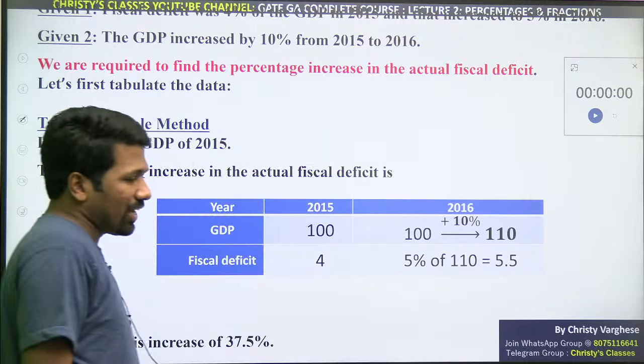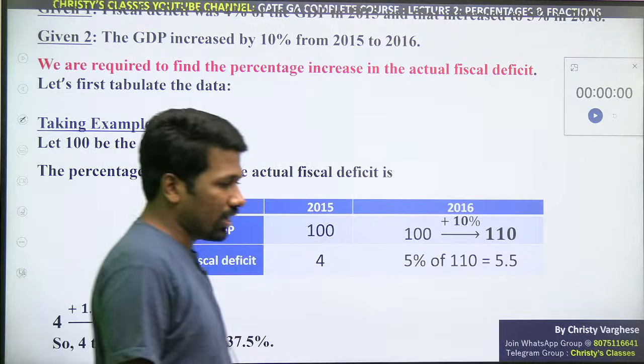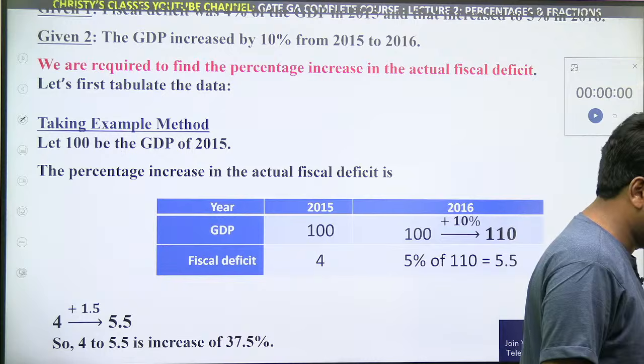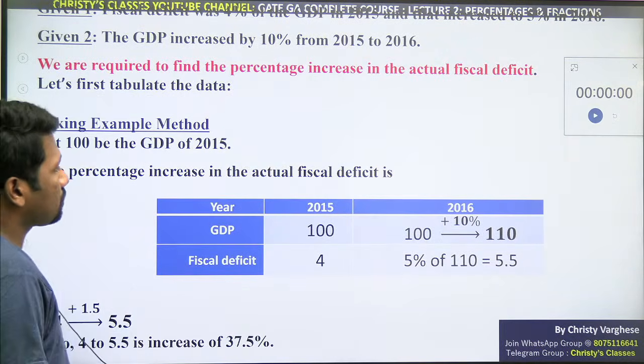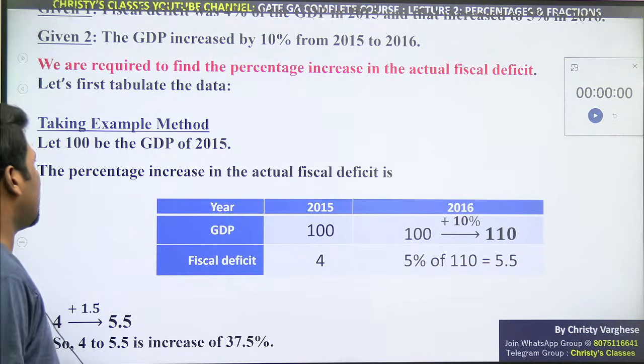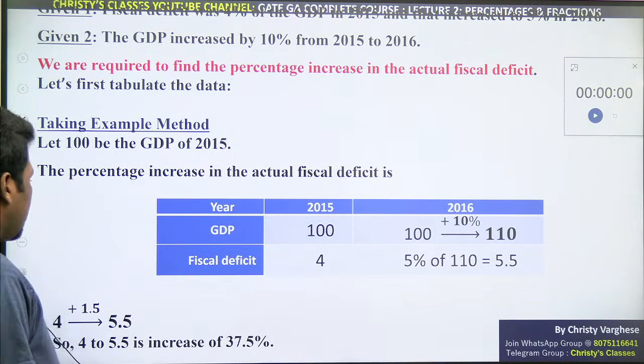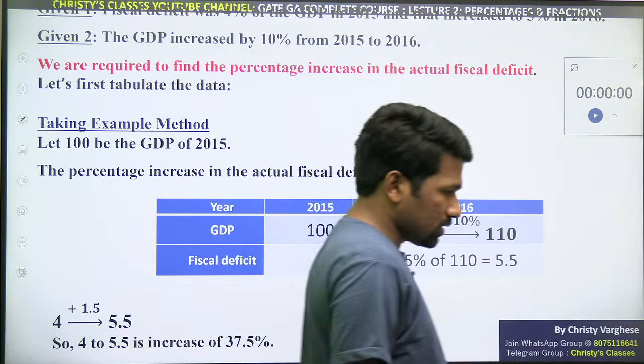First tabulate the data. Taking example method use kiya. First we use taking example method to simplify the question. After that, mental arithmetic use kiya, and that gives you 37.5%.